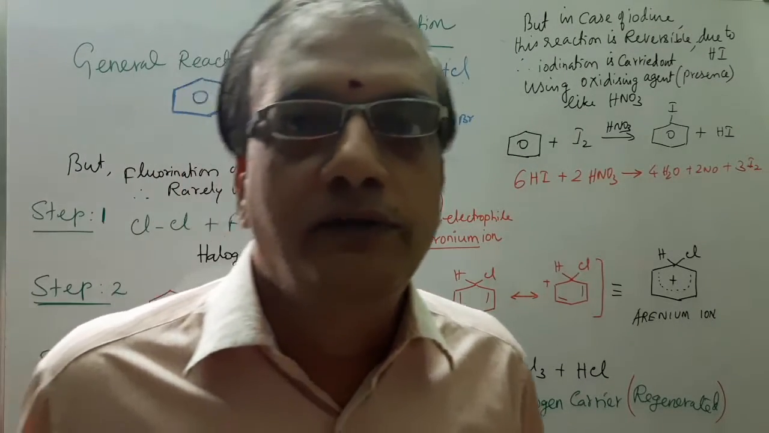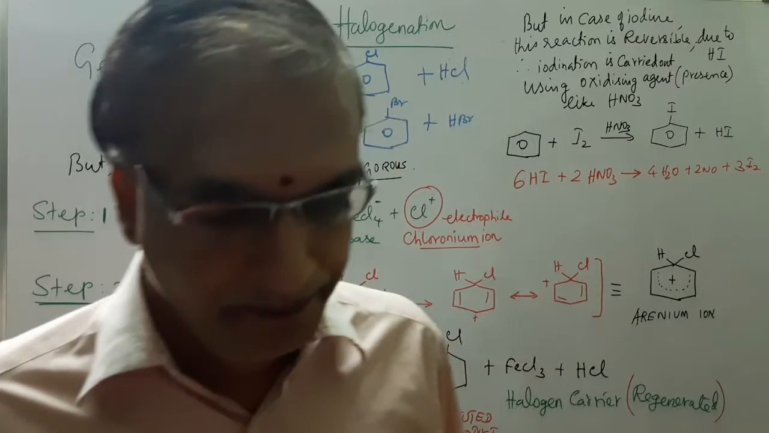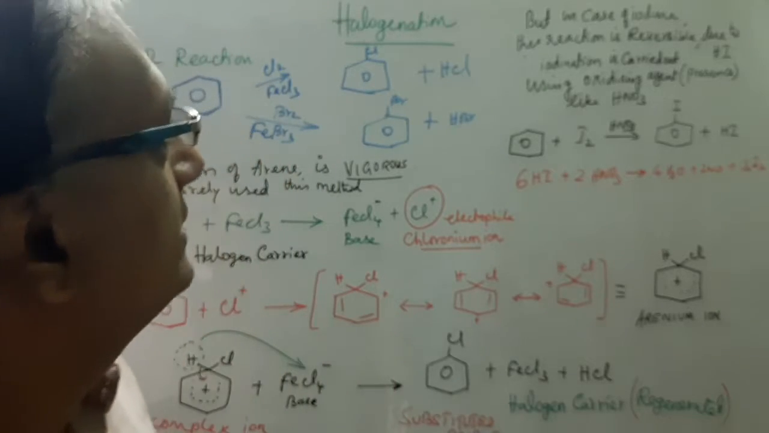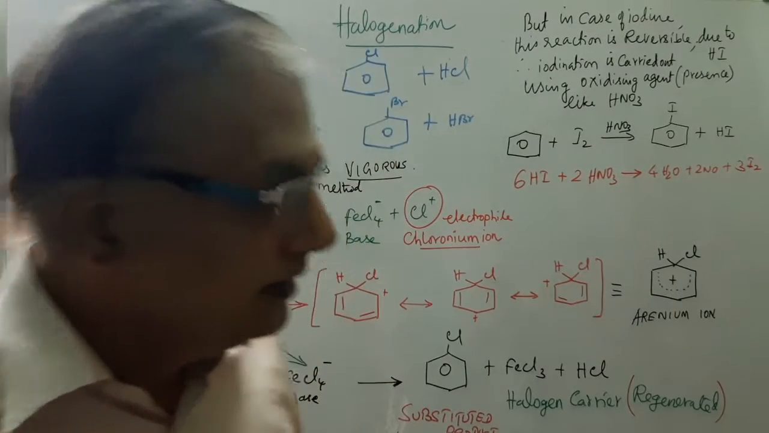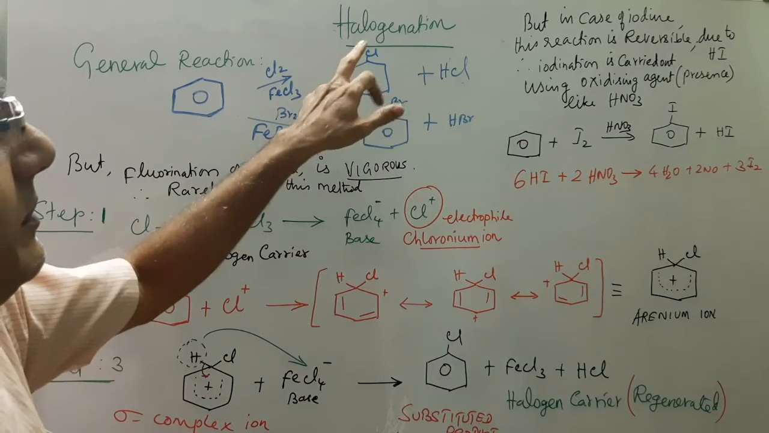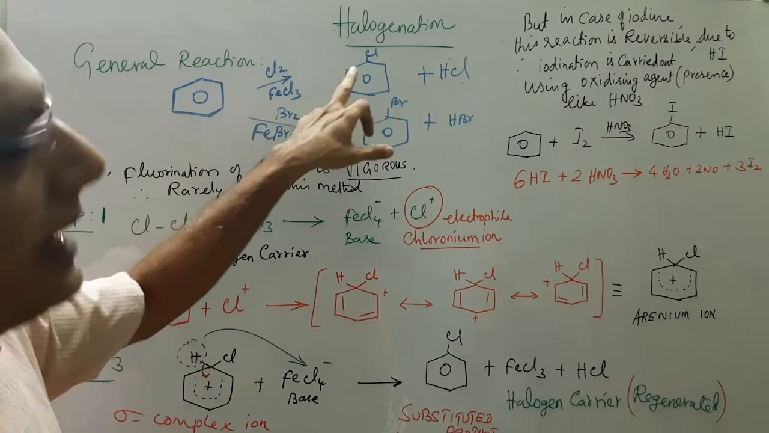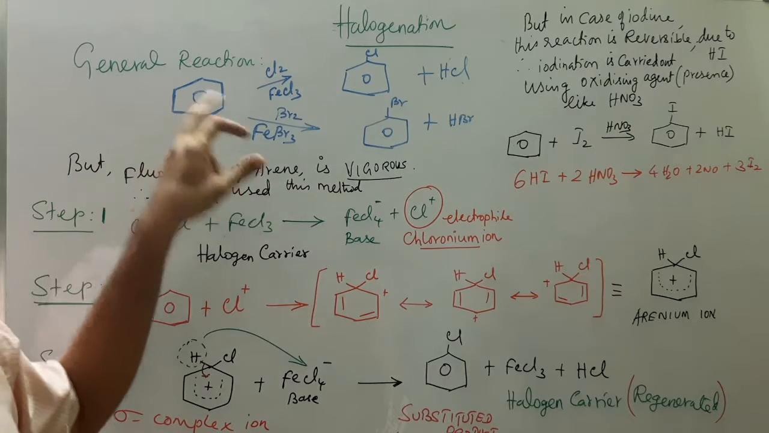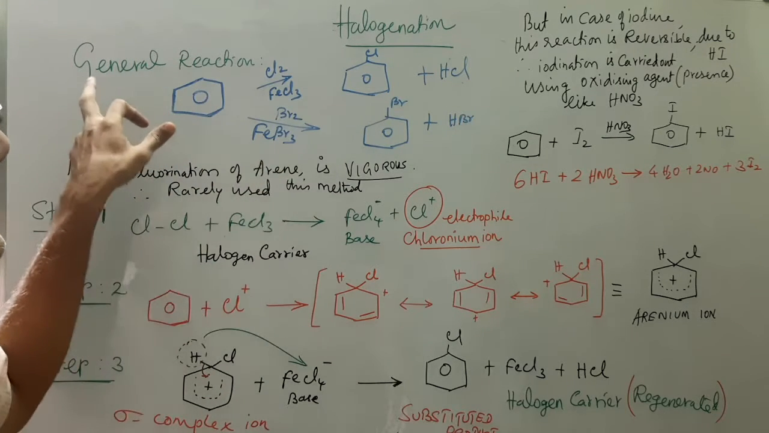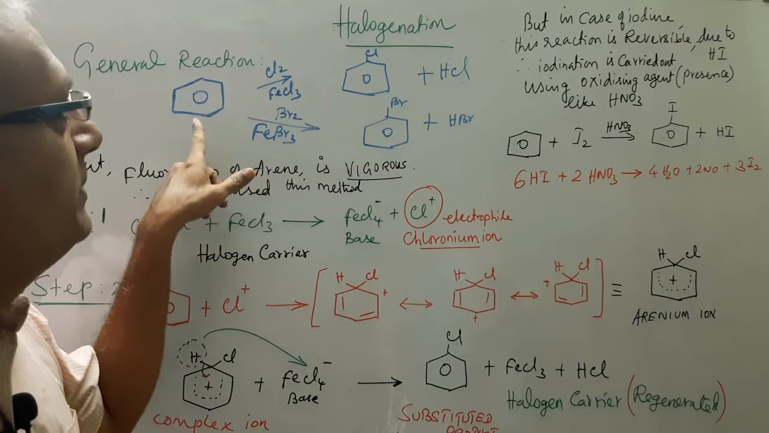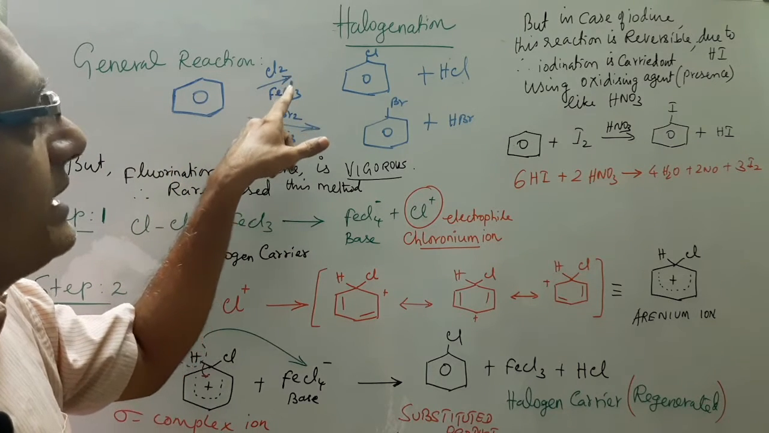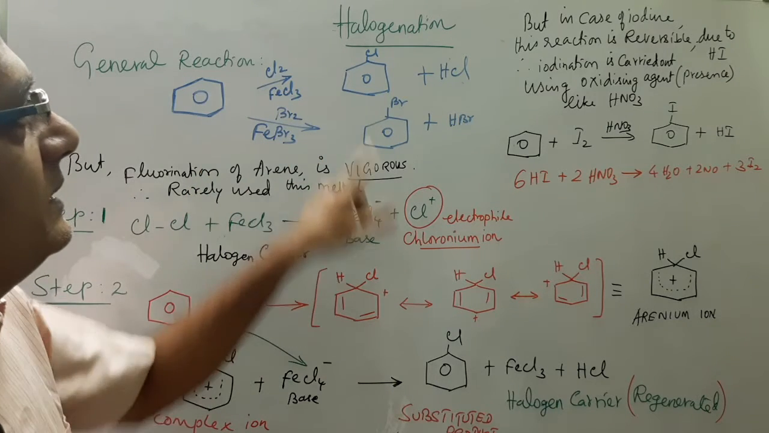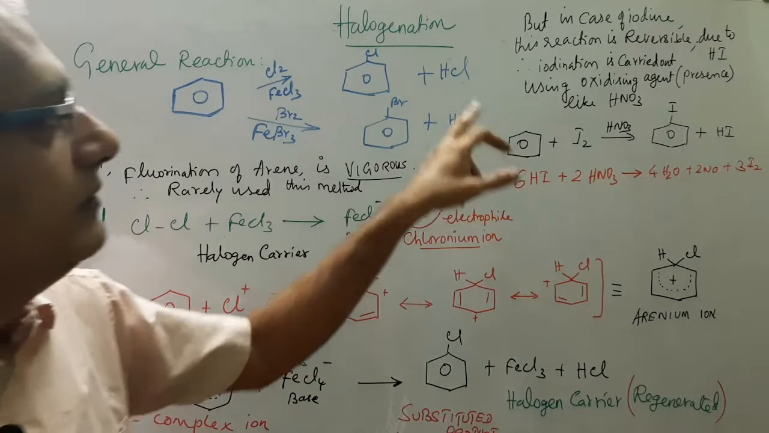In continuation of the electrophilic substitution reaction, I am concentrating on the halogenation reaction in this video. Halogenation is nothing but an electrophilic substitution reaction taking place in benzene. So the general reaction is here: benzene on chlorination using ferric chloride, chlorobenzene is resulted, followed by HCl.